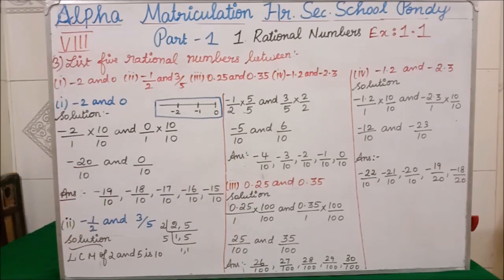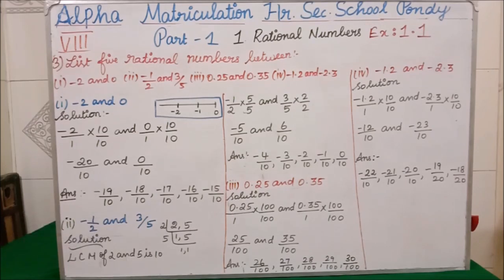Okay, you can still write more rational numbers also. Minus 14 by 10, minus 13, minus 12, minus 11, minus 10, 9, 8, 7, 6, 5, 4, 3, 2, 1, 0. Among this, from minus 19 to minus 1, you can write any rational number. But the question is, they are asking for 5. Among this, you can write any 5 rational numbers. Clear students? Okay, now we will see the second question.